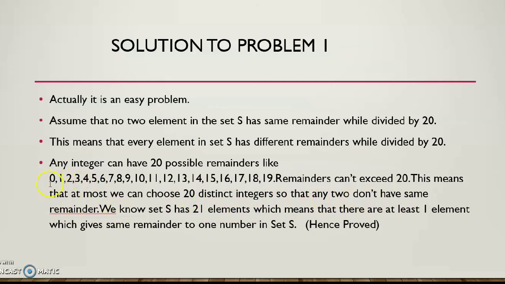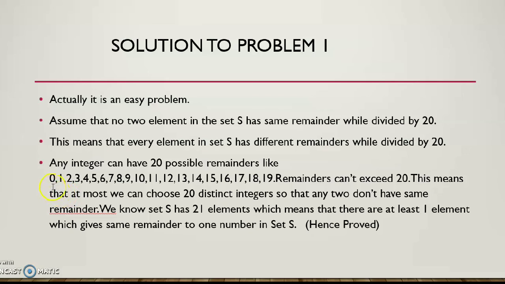Any two, that means if a number I have chosen has remainder 0, then I have to choose another number having a different remainder that is not 0. Suppose we have chosen the number 40 for the set S. The 40 gives remainder 0 when divided by 20. Now we have to choose another number which does not give 0.